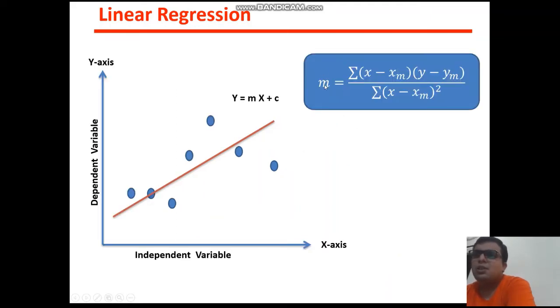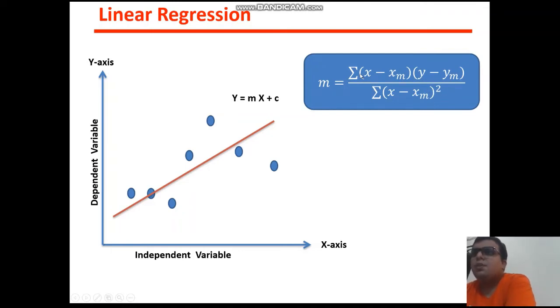See this, you need to calculate m. If you are a mathematician, then with pen and paper you need to find out this m. How can you find this m? You just need to take the summation of (xi minus xm)(yi minus ym) divided by the summation of (xi minus xm) whole square.